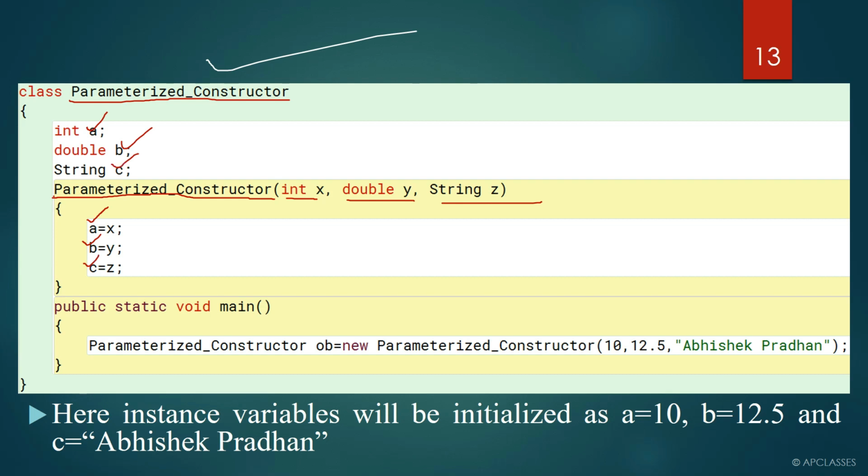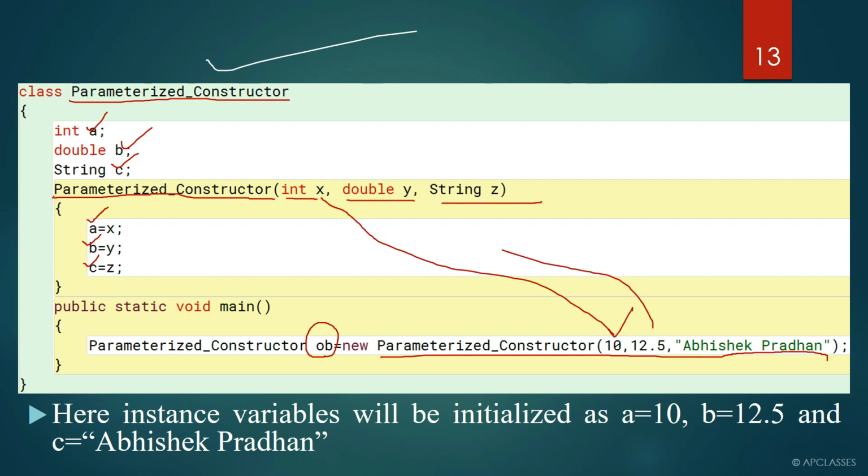Now when you create an object inside the main method, you create it with the help of the parameterized constructor, and you have to pass three values here, in the same sequence. 10 will get stored to x, 12.5 will get stored to y, and Abhishek Pradhan will get stored to z. So this is how a parameterized constructor is going to work.